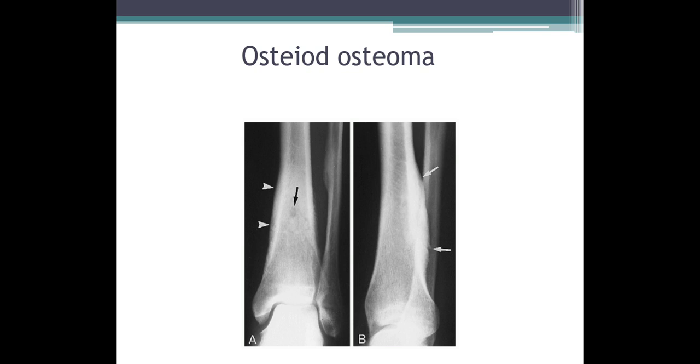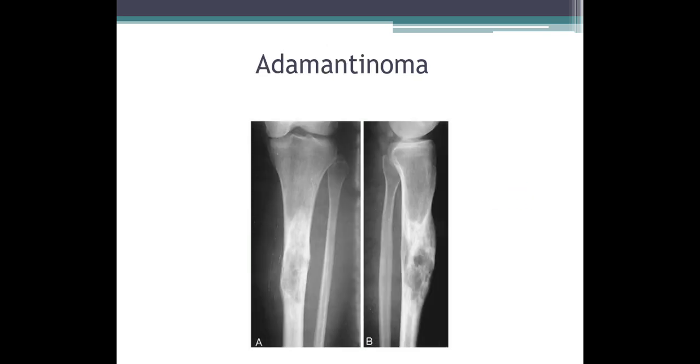Typically, these young adolescents with osteoid osteoma present with night cries, pain more during the night, and this pain is relieved by non-steroidal anti-inflammatory drugs. Coming to adamantinoma, this is called adamantinoma because of its difficulty in treating this tumor and aggressive nature of the tumor.